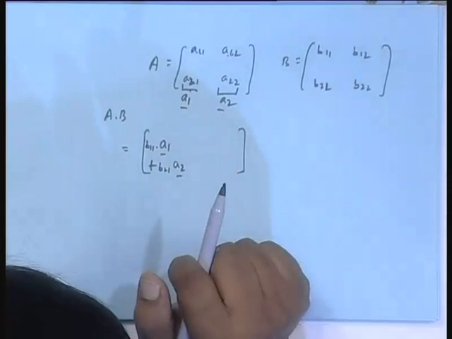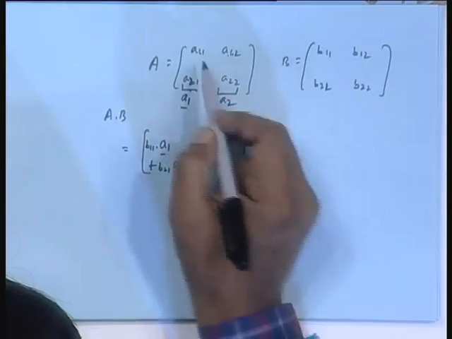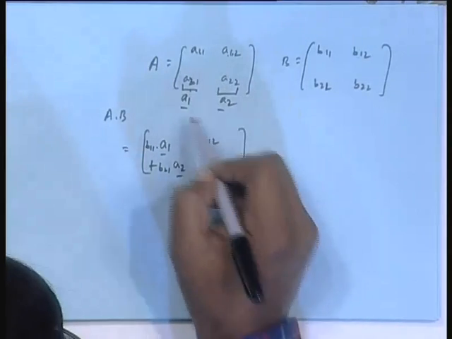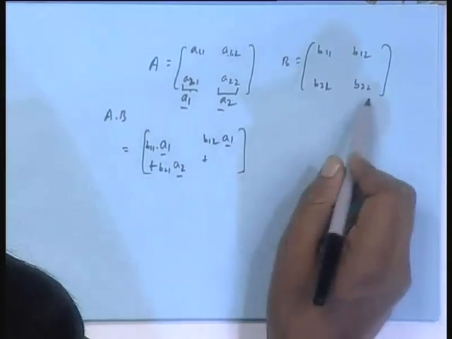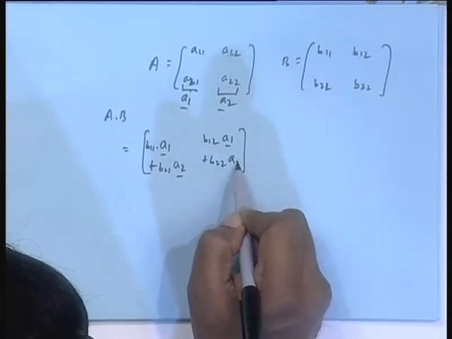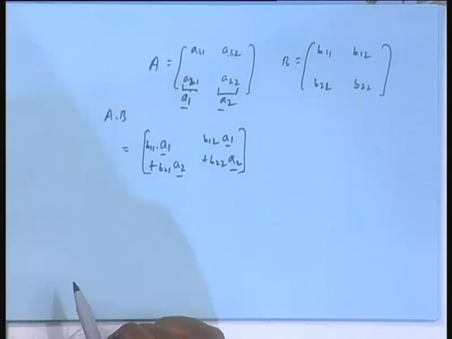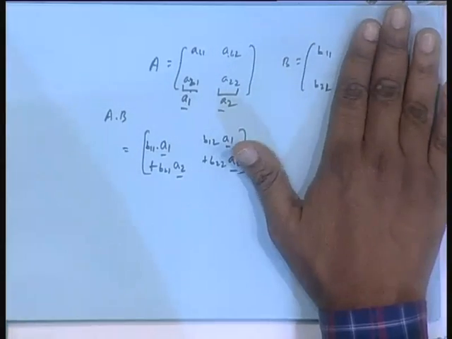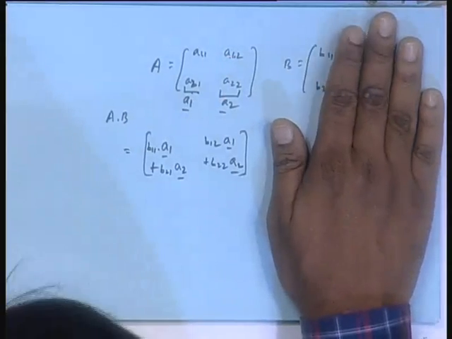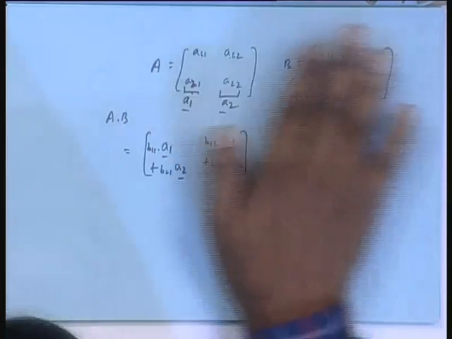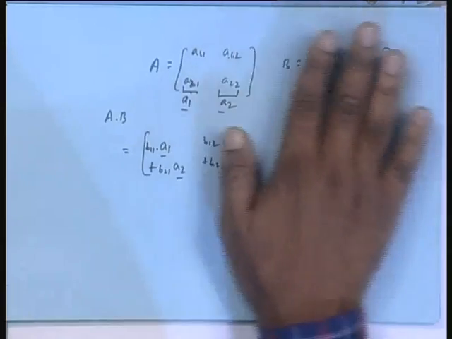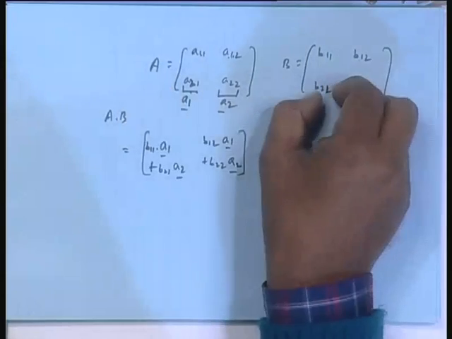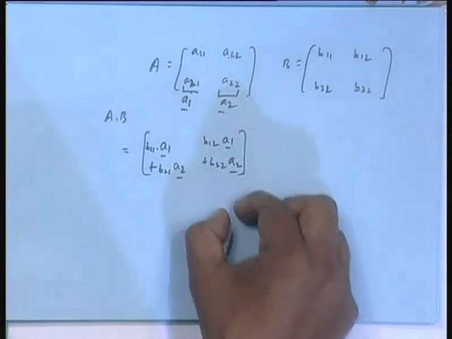Similarly, here you now combine B12 into A1 plus B22 into A2. Even forget about matrix, if it is a vector only, for any column vector, matrix times column vector, what you are doing? You are taking the first element, multiplying the first column with that, second element, multiplying the second column with that, like that, and then adding. That will be the net thing. There is this matrix into that vector. Again, this matrix into this vector, do accordingly.